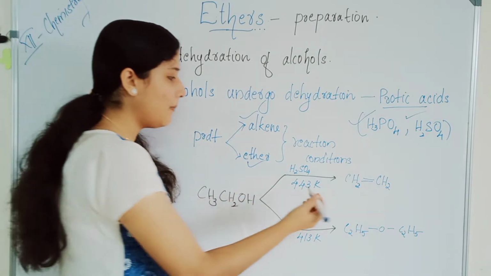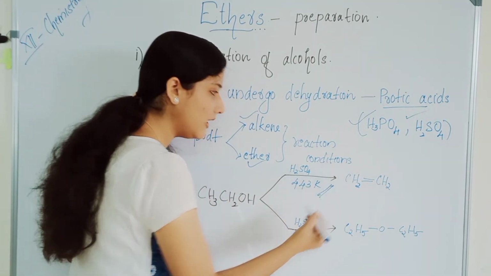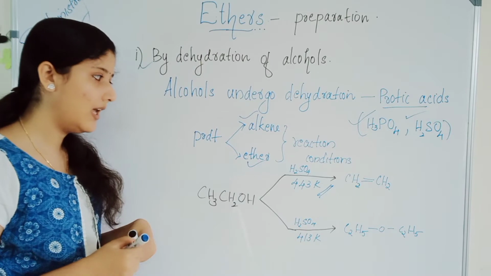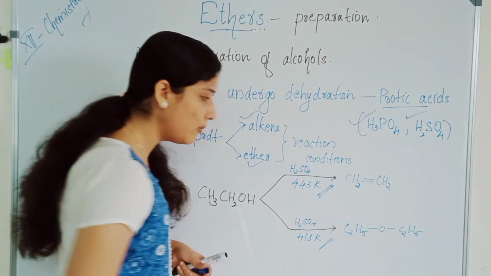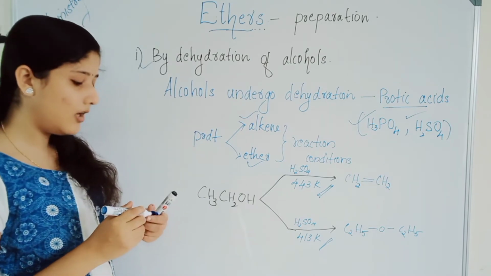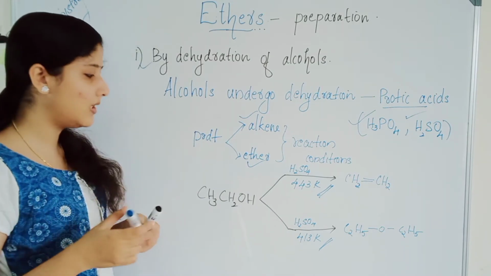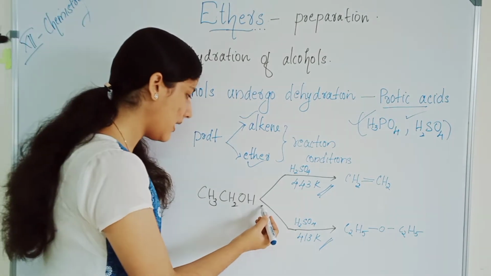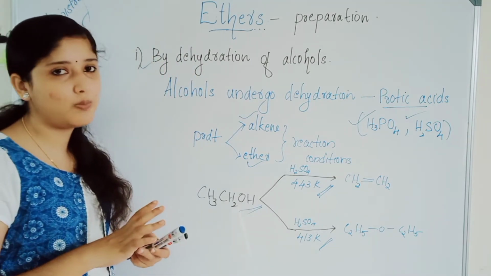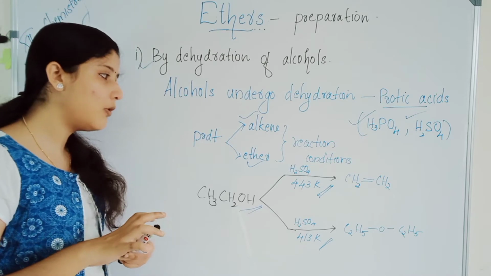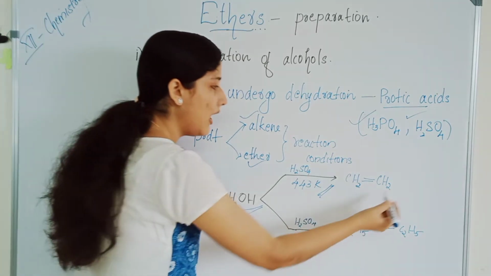If the reaction happens at 443 Kelvin, the product is alkene. And if the reaction happens at 413 Kelvin, the product will be ether. So the temperature or the reaction conditions determine the product. Alcohol, for example CH3CH2OH, in the presence of sulfuric acid, which is a protic acid, and at 443 Kelvin will give you alkene.